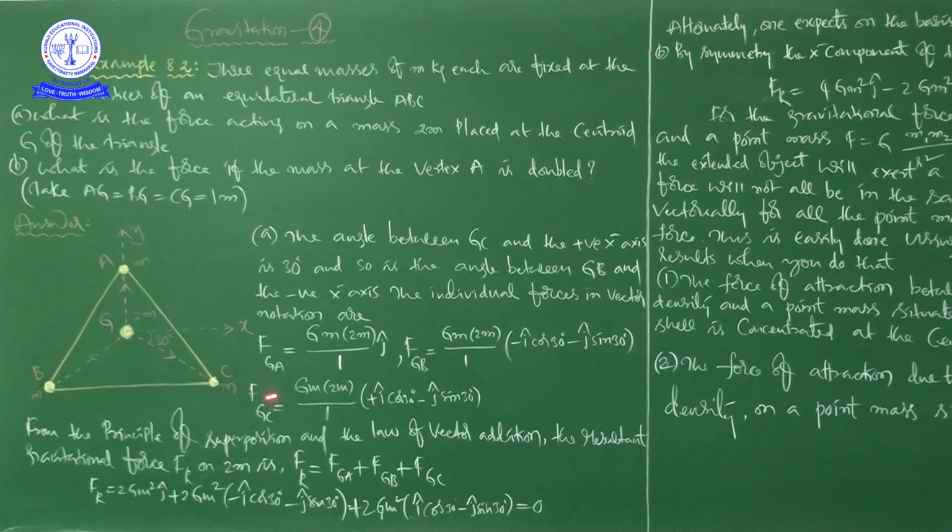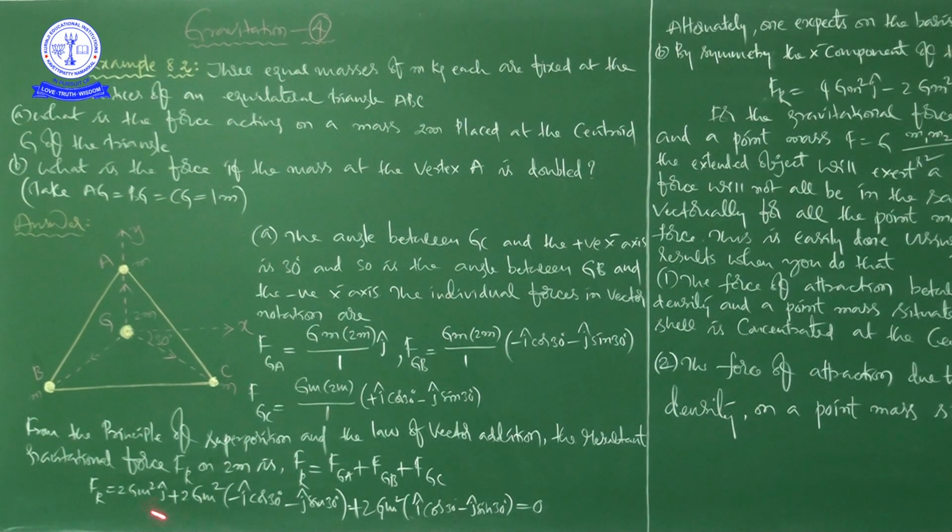See here, between these two. This is G m into 2m divided by 1 into, plus i cos 30 minus j sin 30. So here we calculated the individual forces in vector notation, right? Direction is also important. Here i cap, j cap, k cap are indicating the directions of the particular quantity.